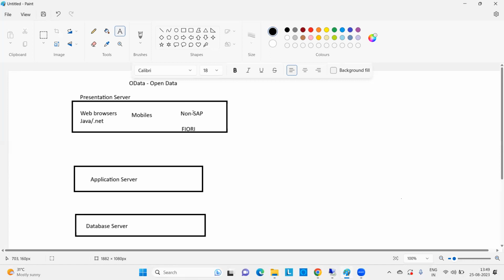So SAP introduced the concept of OData, which will give the URL to access the data in SAP. Directly it is giving the URL format, so it is not required to convert the format from one type to another type, right? So that is why we will go for OData. Nowadays, most of the users prefer to see the data in web browsers or mobiles only.